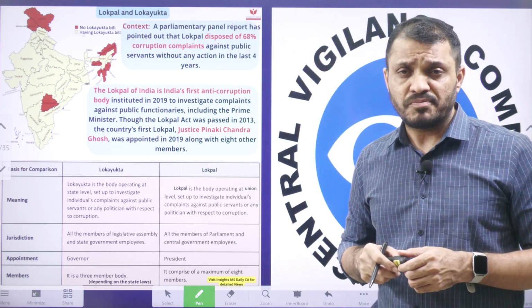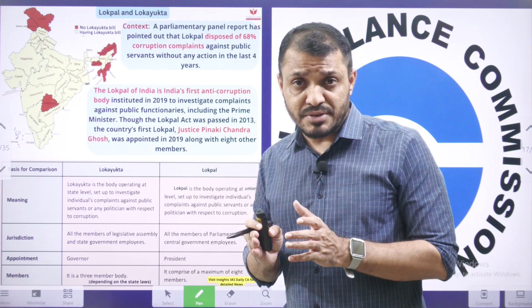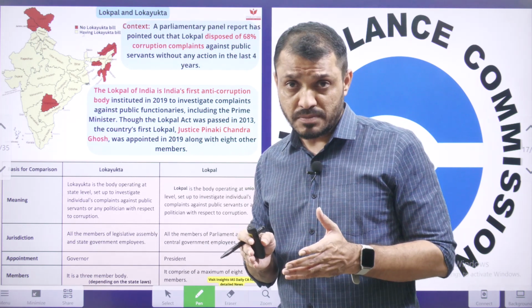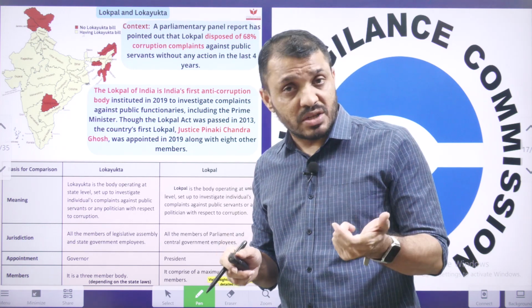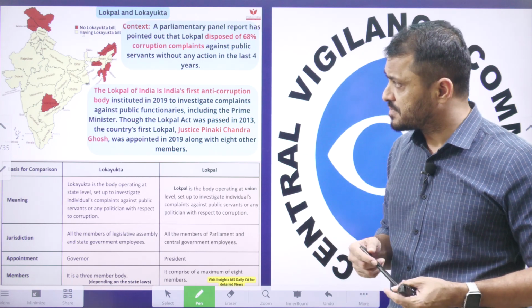Now tell me students, do the 16th Lok Sabha and 17th Lok Sabha have a Leader of Opposition or not? If a Leader of Opposition is not there, then who is going to be a part of this committee? Put your answer in the comment section.